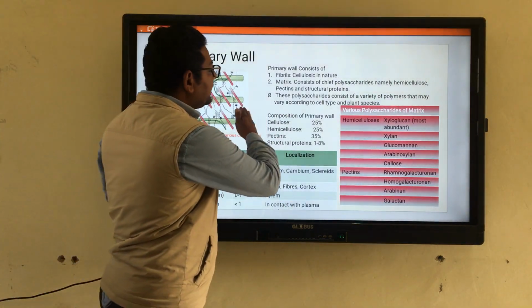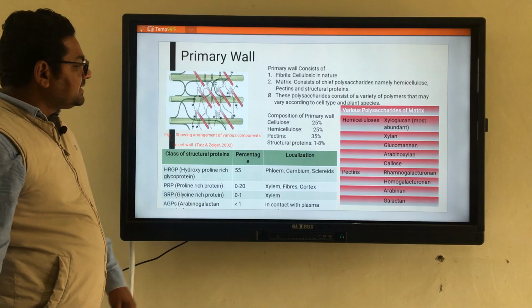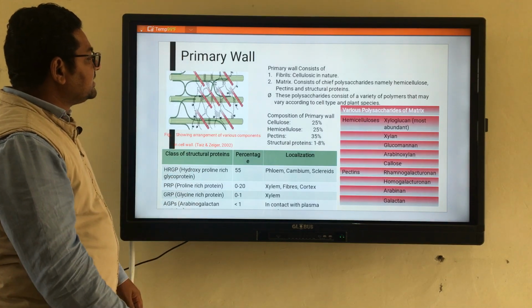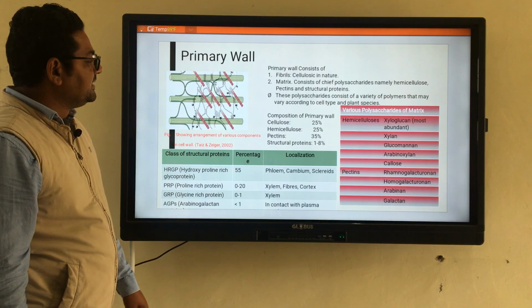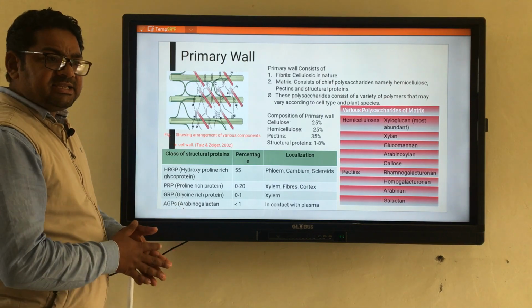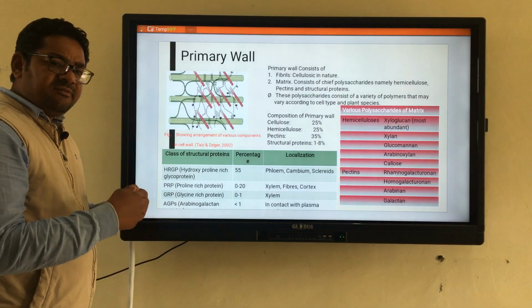So this component varies. The basic polysaccharides present in a typical cell wall are of various categories, and they are distributed variously.